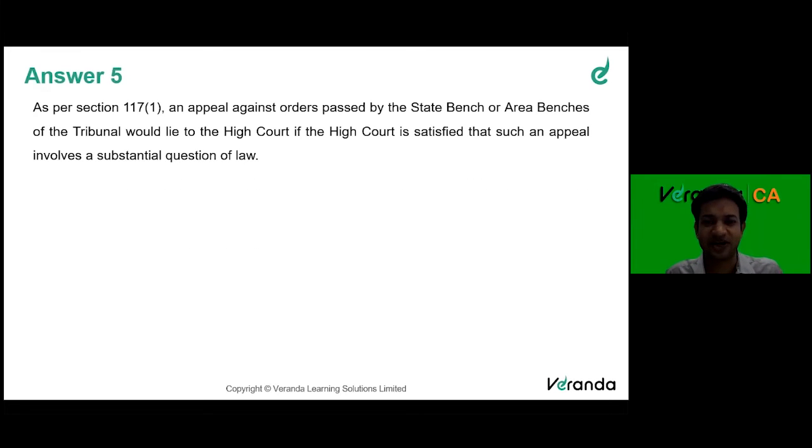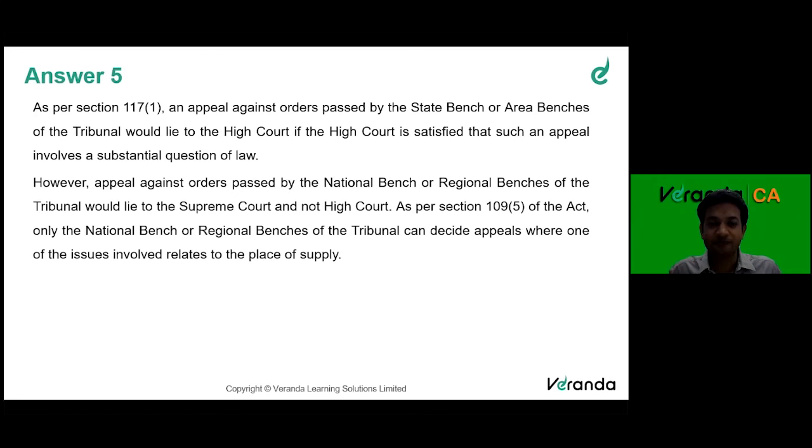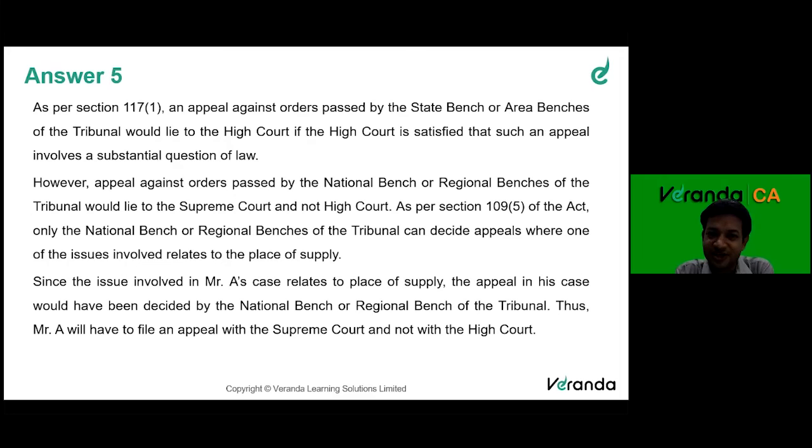Section 117: an appeal against an order passed by the state bench or area bench of the tribunal would lie to the High Court, if the High Court is satisfied that it involves a substantial question of law. However, appeals against orders passed by the national bench or regional bench would lie to the Supreme Court and not the High Court. And as per section 109(5) of this act, only the national bench or regional bench can decide appeals where one of the issues involved is place of supply. Since in the given question, the issue involved in Mr. A's case relates to place of supply, the appeal would be decided by the regional bench or national bench. Thus, Mr. A will have to file an appeal with the Supreme Court and not the High Court.